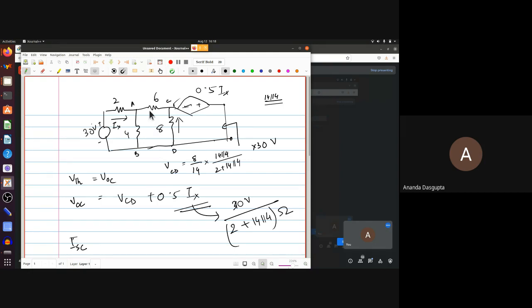So not only is this not a parallel circuit any longer, there is neither series nor parallel any longer, you do know the voltage here. So you can use that to find out the answer. It's pretty simple. All I'm saying is you have to be careful when you want to find the current through the short circuit. It's actually the current here, not minus the current here, but plus the current here, because both of them go into C. So whatever goes into C, of course, goes out through this branch. That's the short circuit current. Okay.